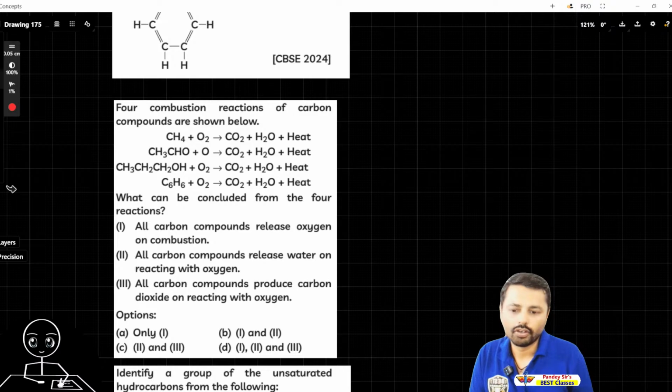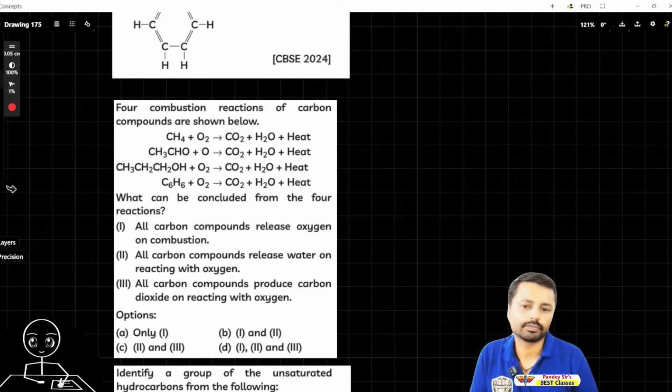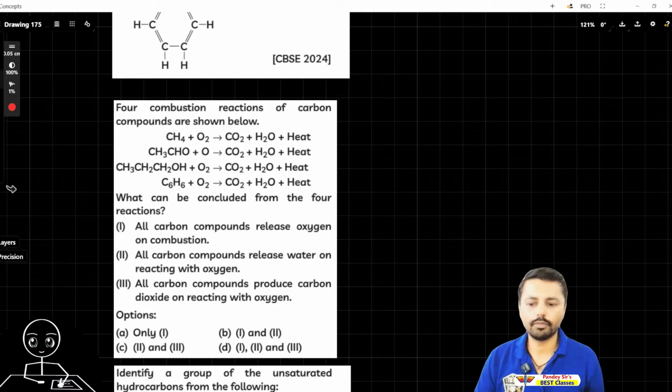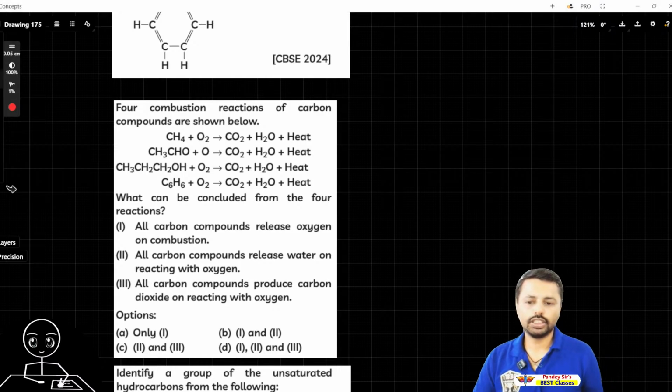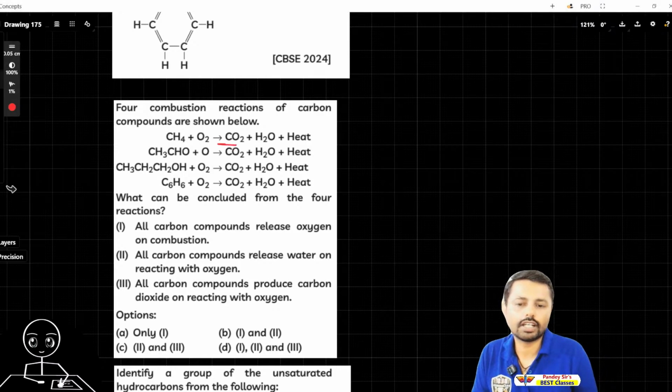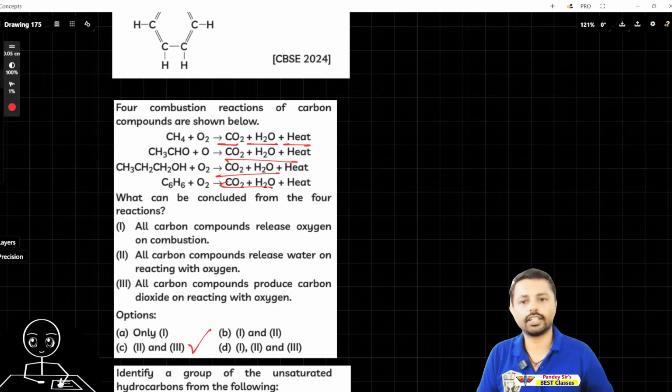No, wrong. All carbon compounds release water on reacting with oxygen. Seems like yes. All carbon compounds produce carbon dioxide on reacting with oxygen. Second and third seem to be true, but which one is actually true? Can you tell the exact one? So the thing is, see here, we are seeing carbon dioxide and water and heat in all of these. So from that we can say second and third are the correct ones.